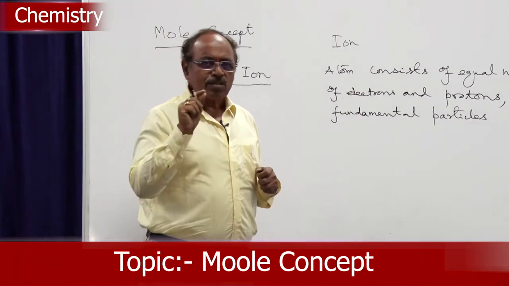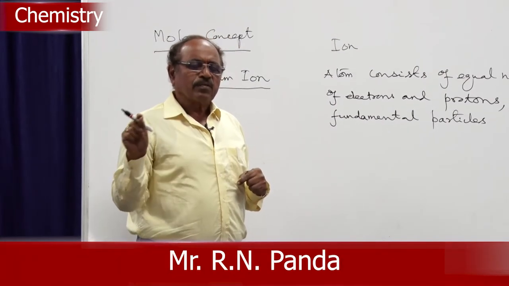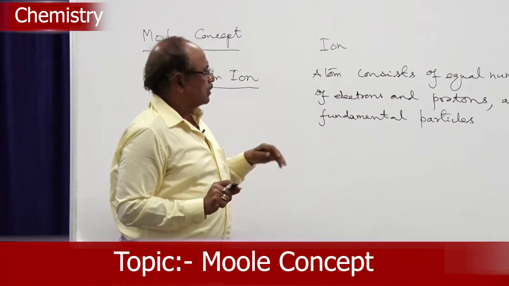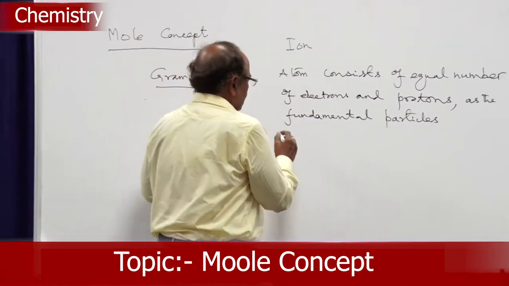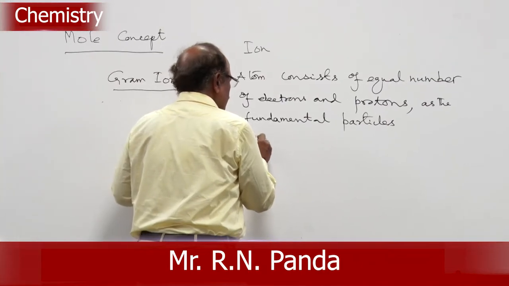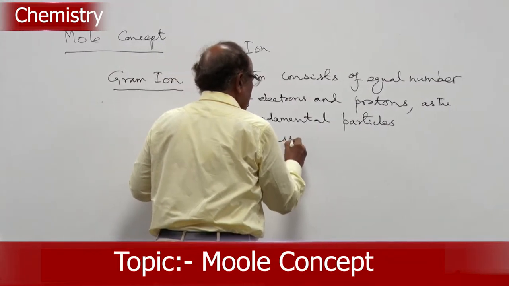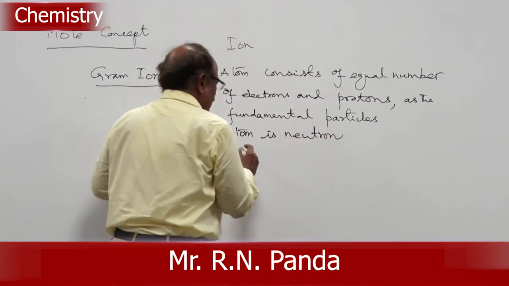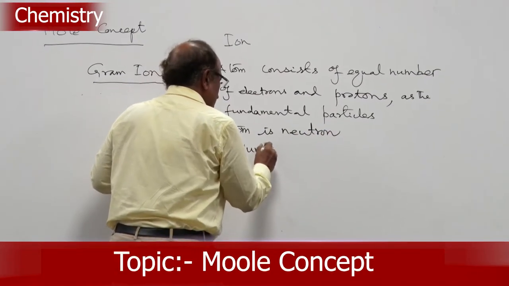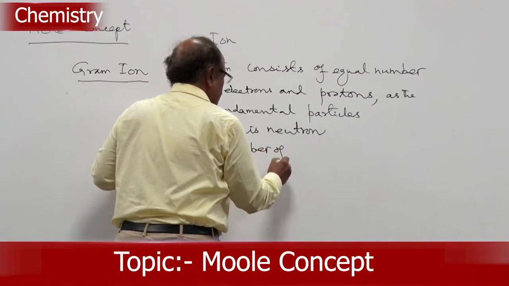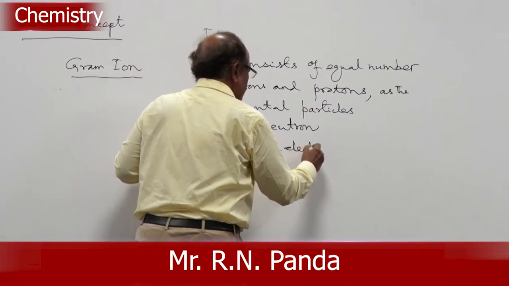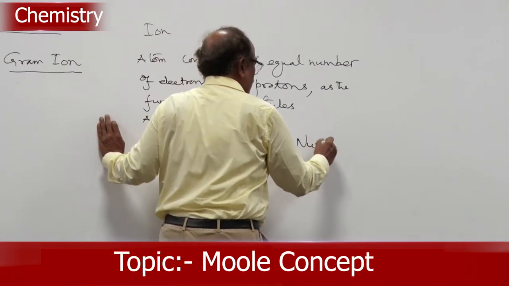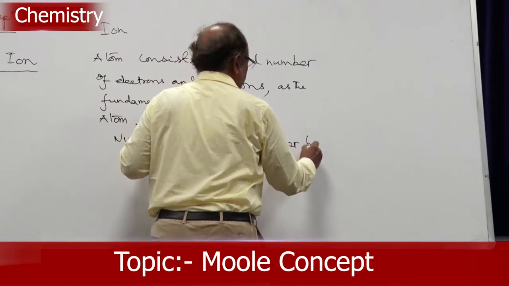Because it is determining everything of the particle atom, hence we are using the word fundamental. An atom is neutral. Why? The number of electrons are equal to the number of protons.